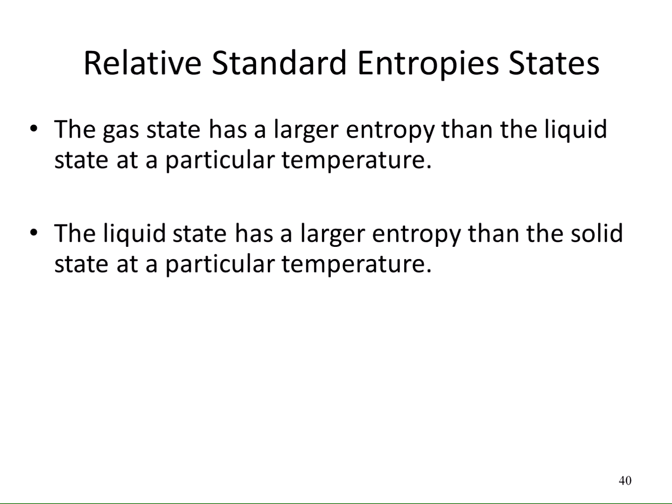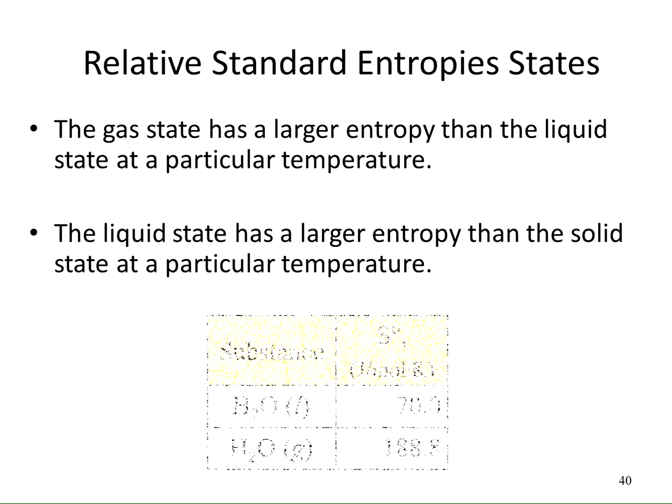The gas state has a larger entropy than a liquid state at a particular temperature. And we said this was due to the more arrangements and the more movements that the gas particles can have compared to the liquid state. The liquid state has a larger entropy than the solid state at a particular temperature. Again, there's more freedom of motion and movement for the liquid than there is in the solid state.